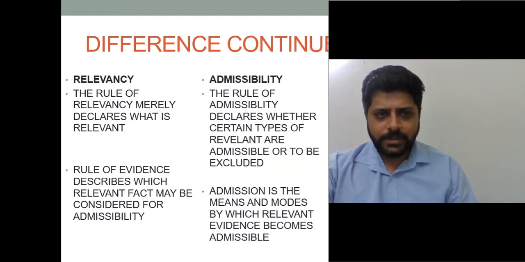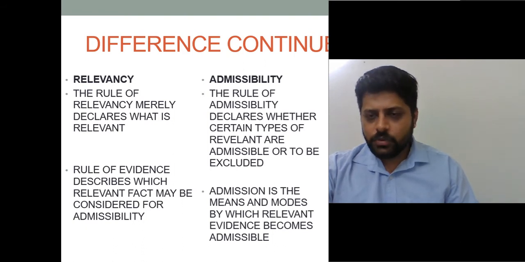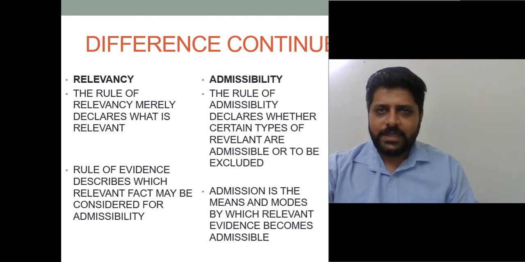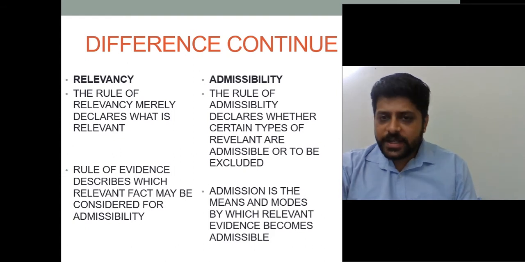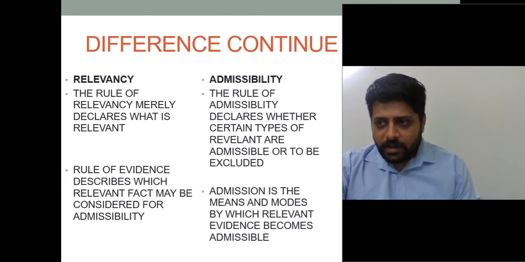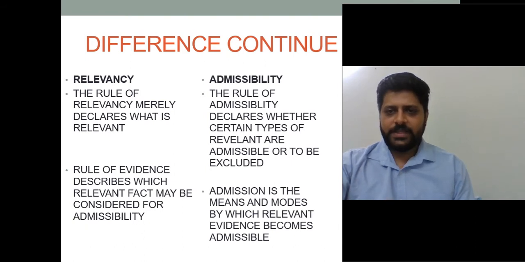Now moving further, the rule of relevancy only declares whether the particular fact is relevant or not. Whether that person has committed murder or not is a different thing. But you see what facts are relevant in that particular case. The rule of admissibility declares whether certain types of relevant facts are admissible or to be excluded from the fact in issue.